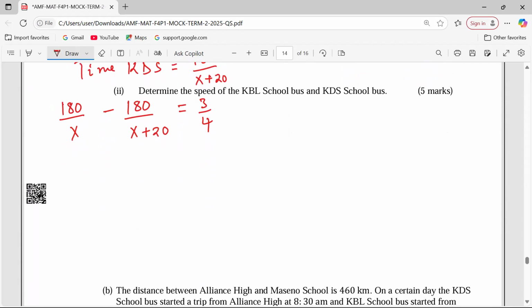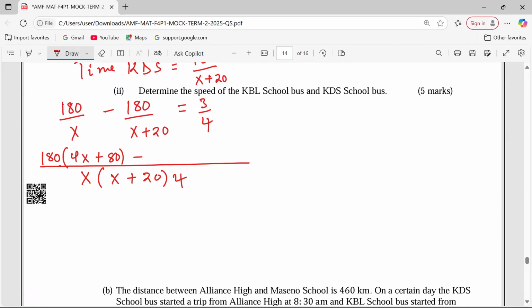So with all this, we can now take the LCM of the denominators. LCM divided by the first denominator should give us the X cancels. So it will be the numerator times 4X plus 80.